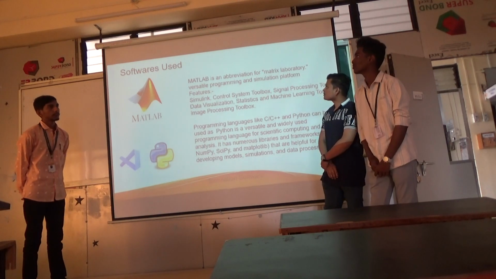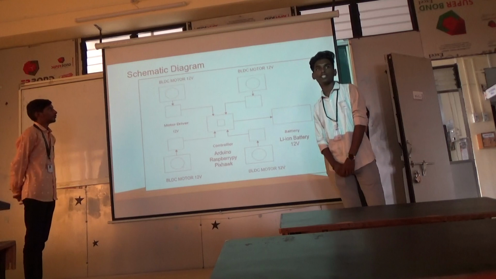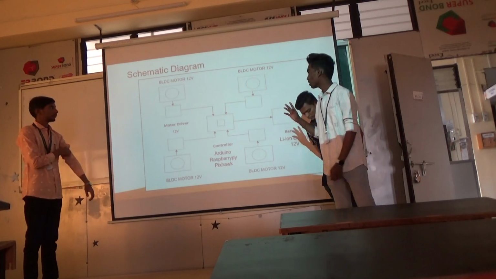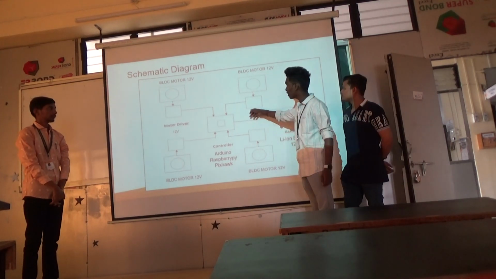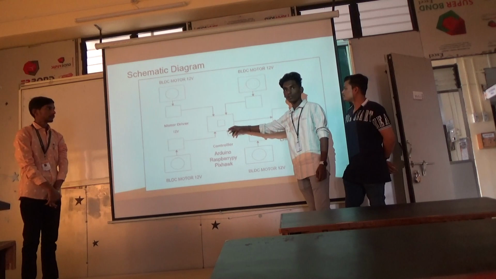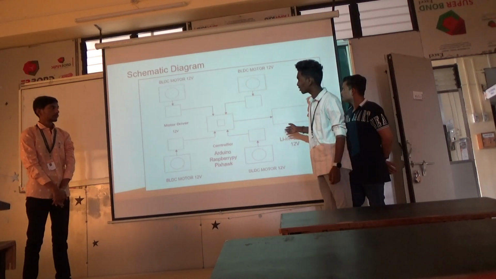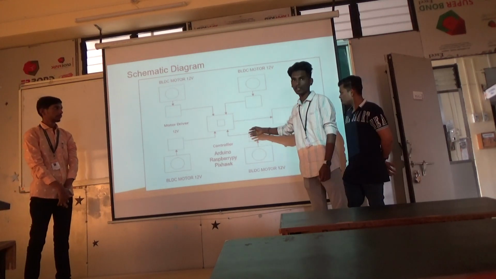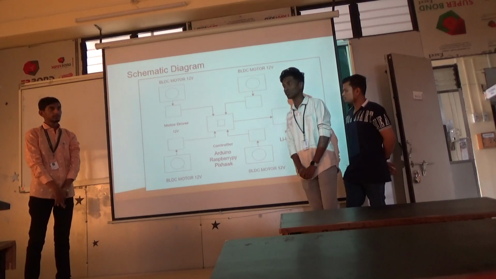This is a typical diagram of a quadrotor drone. There are four motors, and this is the electronic speed controller, which is connected to the flight controller, the brain of the drone, and then the battery is connected. Typically a lithium polymer battery is used.